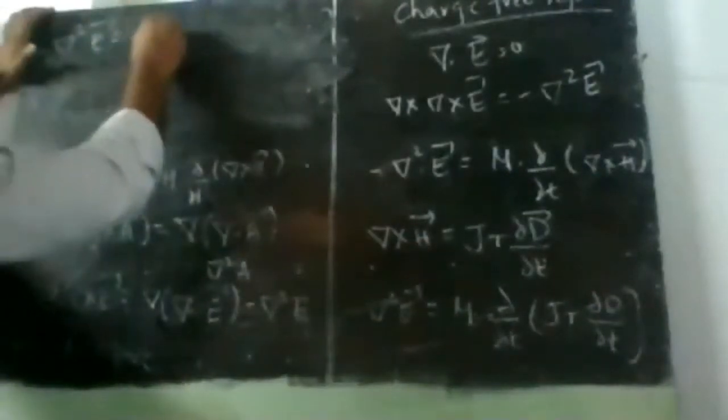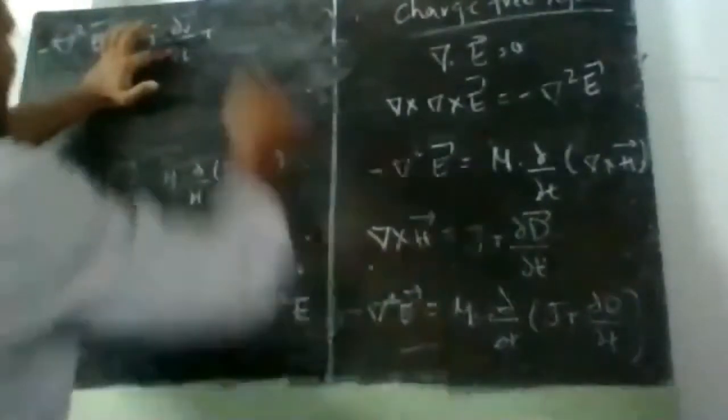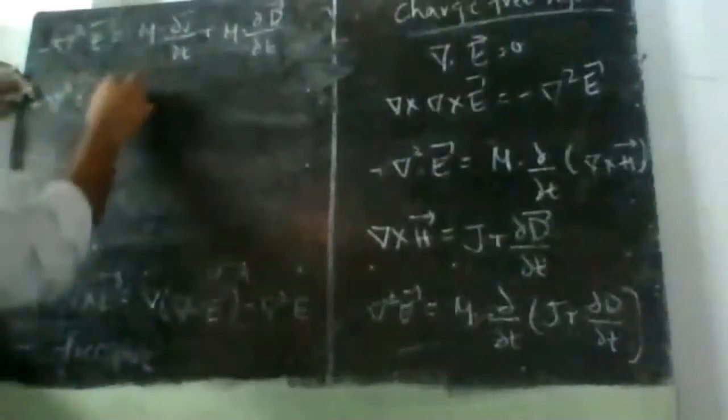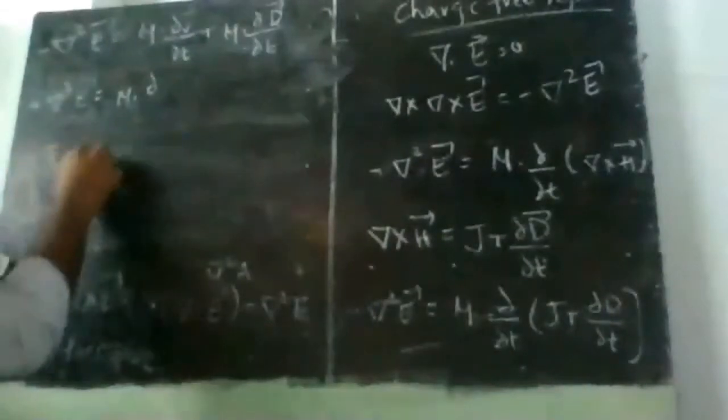Expanding the term, we get mu into dou J by dou t plus mu into dou D bar by dou t. Now instead of J, from the point form of Ohm's law, J can be written as sigma E bar.